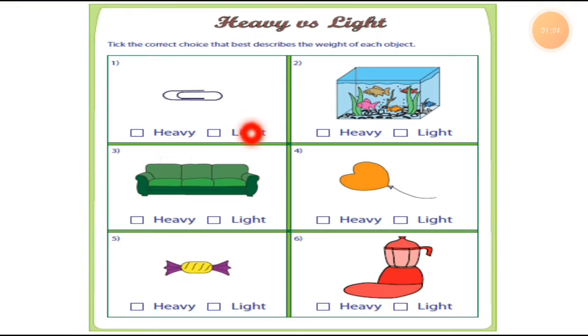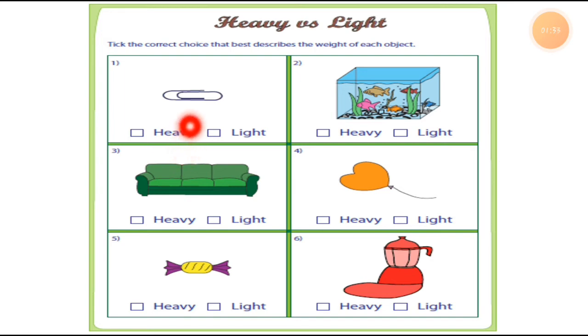So here in number 1, this is the paper clip. What is the thing? This is the paper clip, students. So two options are given for each object. Here is the paper clip, and for this two options are given. One is heavy and one is light. So what do you think? Is this paper clip heavy or light? We have to choose the correct option.